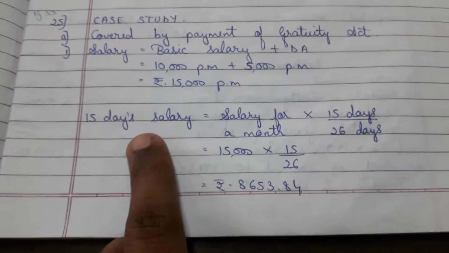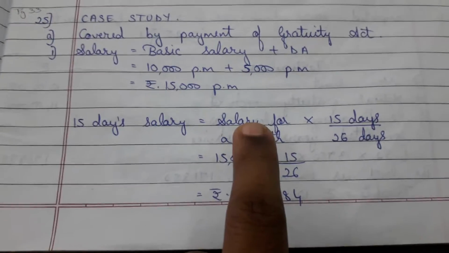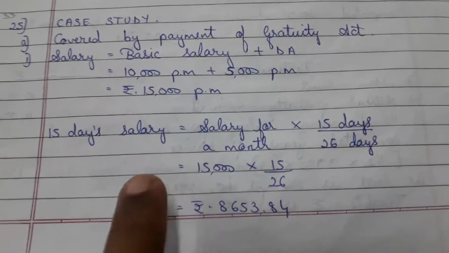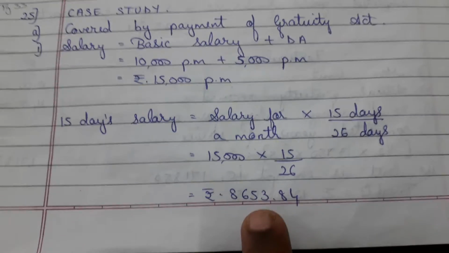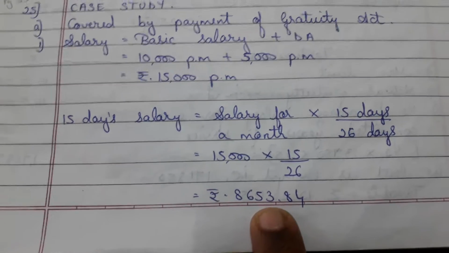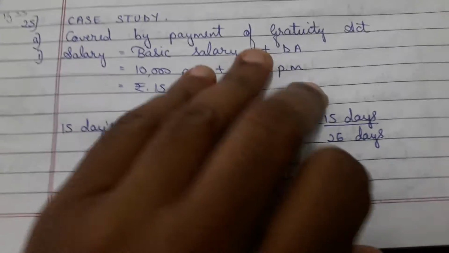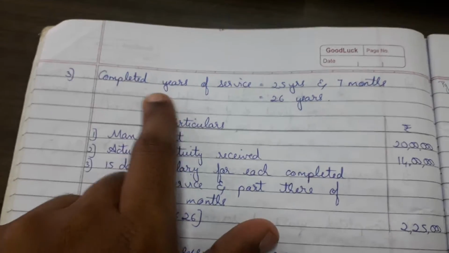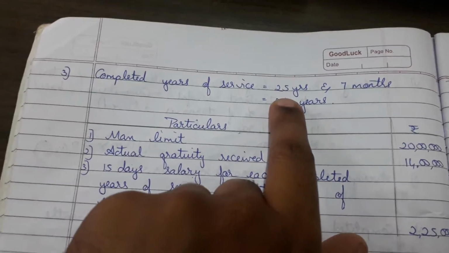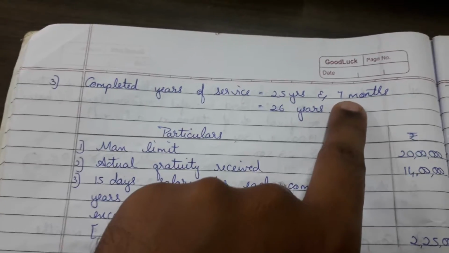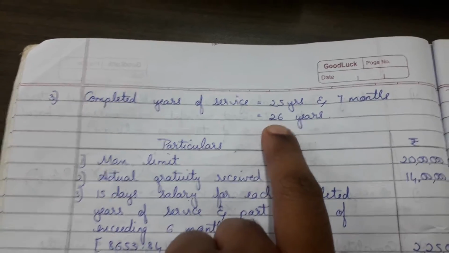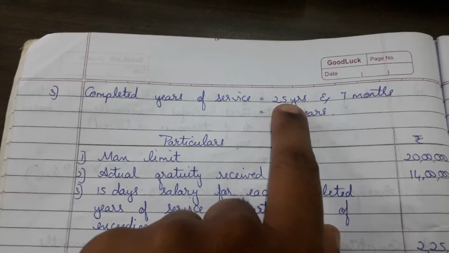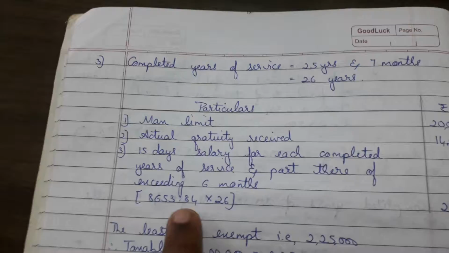And then we have to calculate 15 days salary. That will be salary for a month, 15,000 into 15 days divided by 26 days, which will fetch me 8,653.84. Then we have to calculate the completed years of service, which is 25 years and 7 months. So we have to take the next figure, that is 26 years. But when we come to not covered, we have to consider only the completed years. We'll check it when we calculate that.